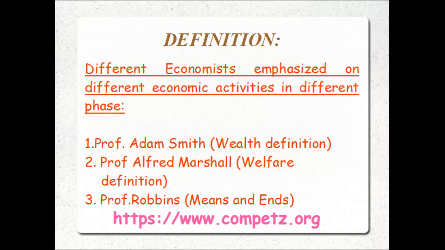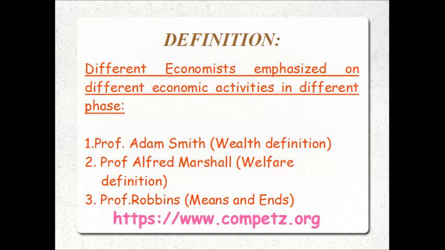Adam Smith gave more importance to wealth than to the man for whose use wealth is being produced. Alfred Marshall states that it should be both sides. Economics is a study of mankind in the ordinary business of life. On one side we should study wealth, on the other, more important side, is the study of man.